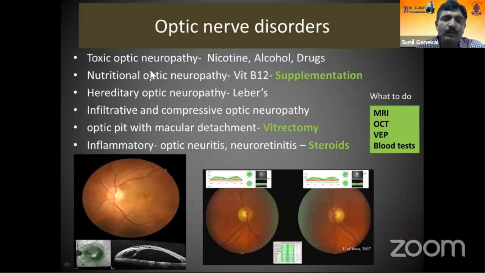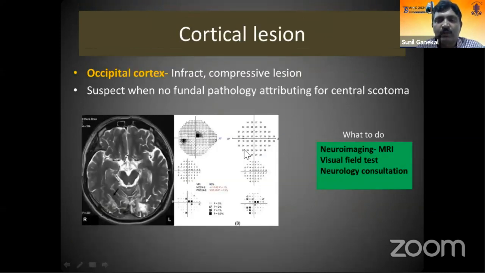Optic nerve disorders like toxic nutritional optic neuropathy, hereditary and infiltrative disorders, as well as optic pit with macular detachment can cause these lesions, and these have to be treated accordingly. Inflammatory lesions like optic neuritis also sometimes can cause the central patch. Last but not the least, sometimes cortical lesions, especially occipital cortex lesions like infarcts or compressive lesions in the occipital cortex, can cause a central patch.